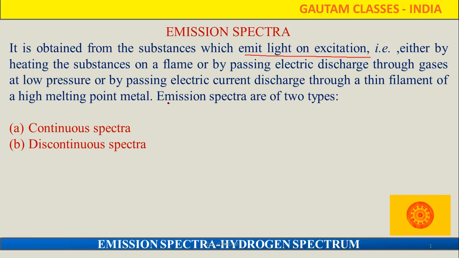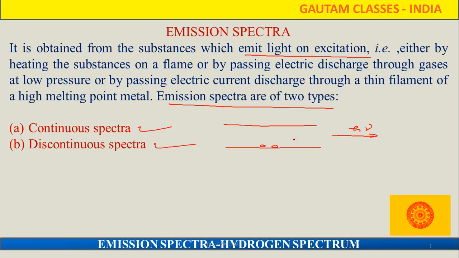In emission spectra, we are going to study two types: continuous spectra and discontinuous spectra. So what is happening? At room temperature, all the electrons are present in the ground state. But when we heat the substance, on heating, some electrons go into the excited energy state.